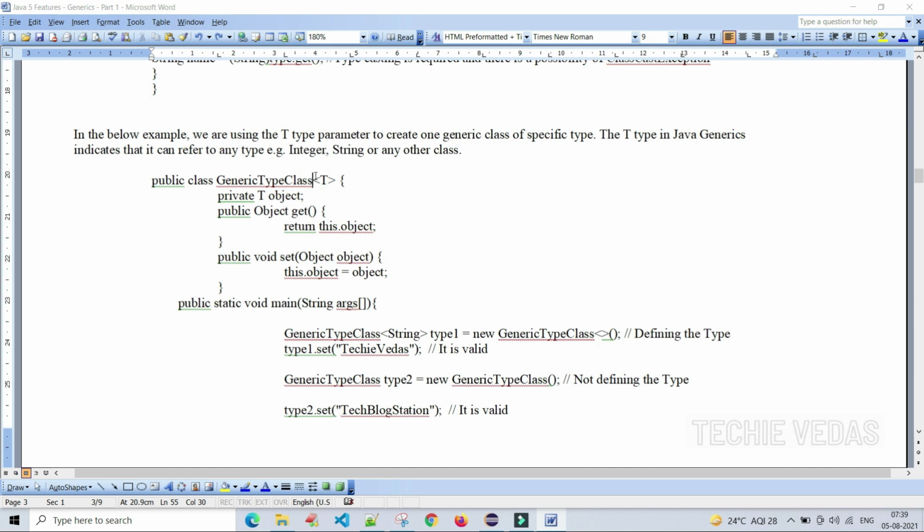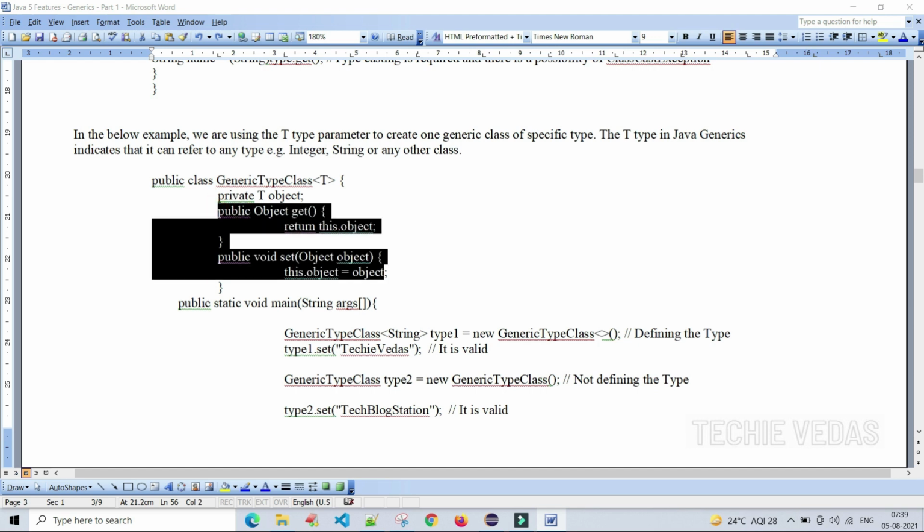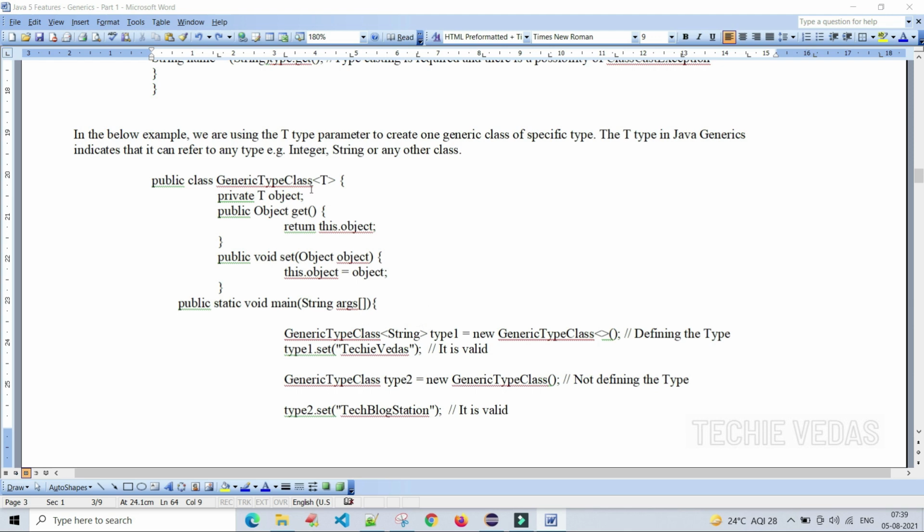See here, we are doing an extra thing, adding the T type parameter with angular brackets just next to the class name. We are creating the object as usual, and the getter and setter methods. Here we are creating an object for this class, and instead of T, we are saying that we will pass the string object to this generic. See here, we are setting Techivedas, it is valid.